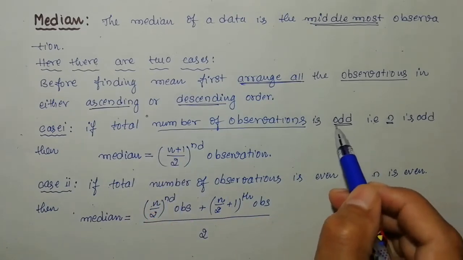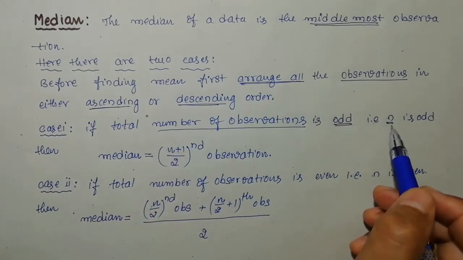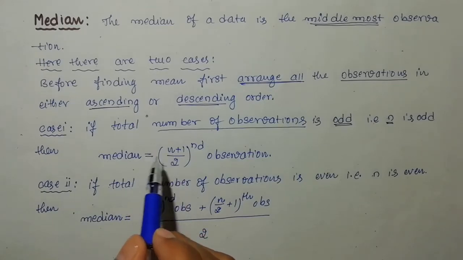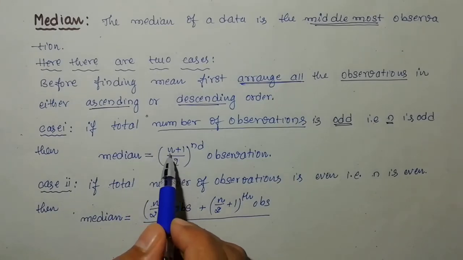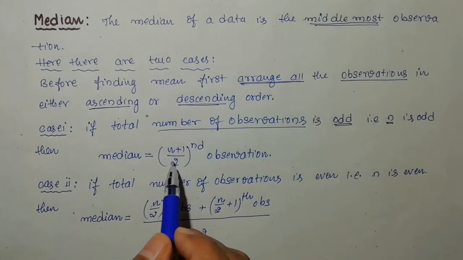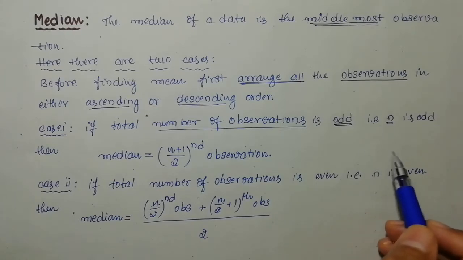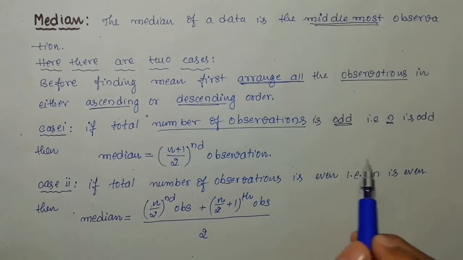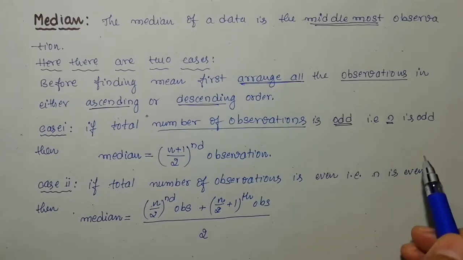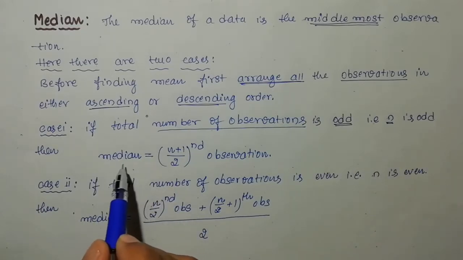Suppose it is odd. Let us imagine n is equal to 3, an odd number. Then median is equal to (3 plus 1) by 2. 3 plus 1 means 4, and 4 by 2 means it will become 2. Second observation. So after arranging the observations in ascending or descending order, look at that arrangement. In that arrangement, the second observation itself is the median.